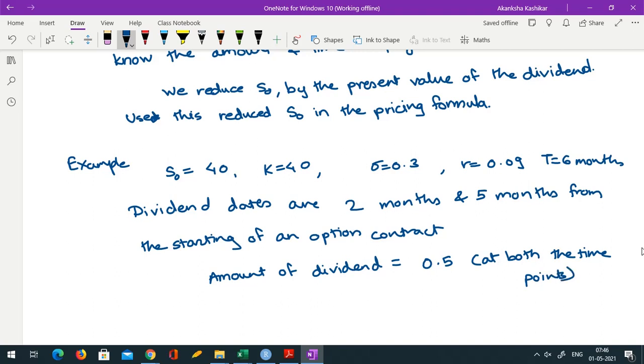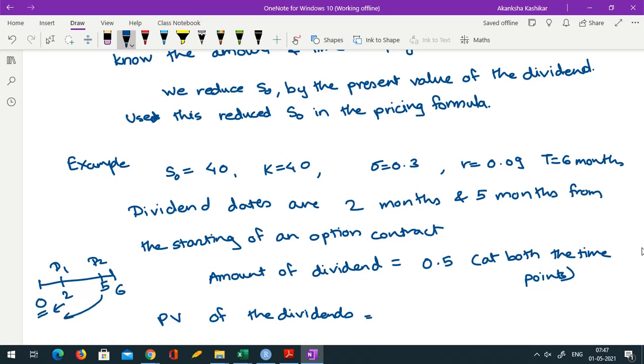Okay, then the present value of the dividends we need to compute first. So how do we compute present value? This is the timeline, this is 0, this is 6 months. We know at 2 months and at 5 months you have dividend payments. So here you have say D1, D2. To compute present value, meaning to compute value at time 0, we need to discount back.